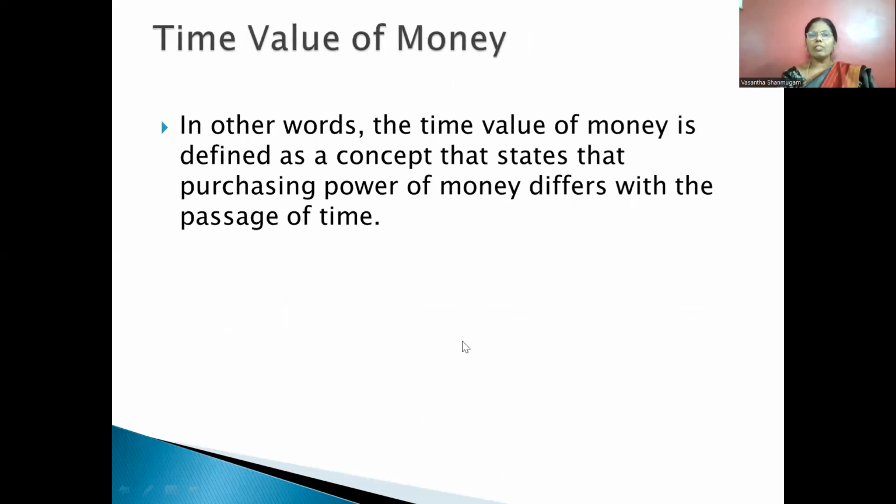So, what is time value of the money? Time value of the money is defined as a concept that states that purchasing power of money differs with the passage of time. That is correct. So you can compare the gold price from 2010 with now 2020. So over a period of time, how much the prices increase, that is called as the time value of the money.